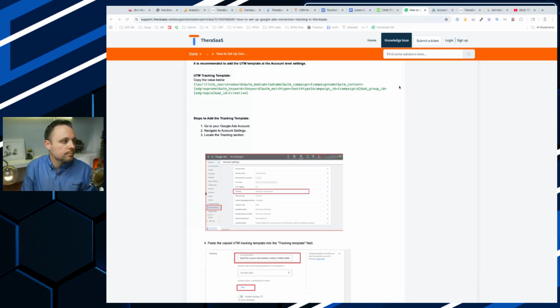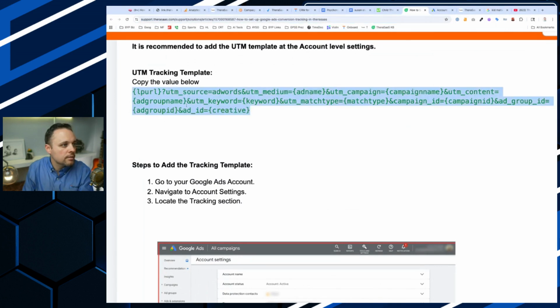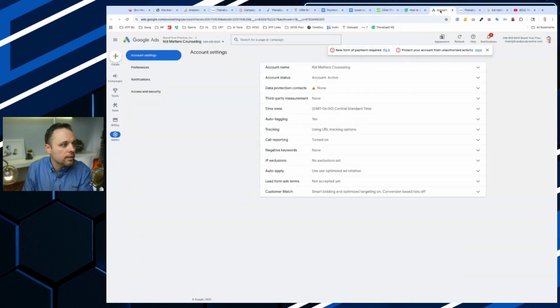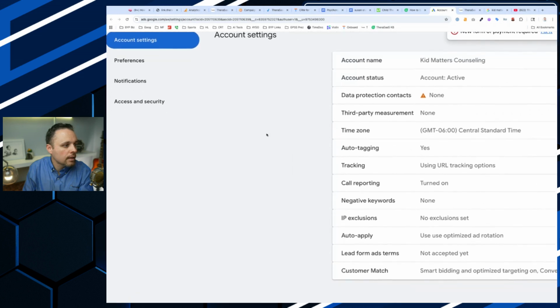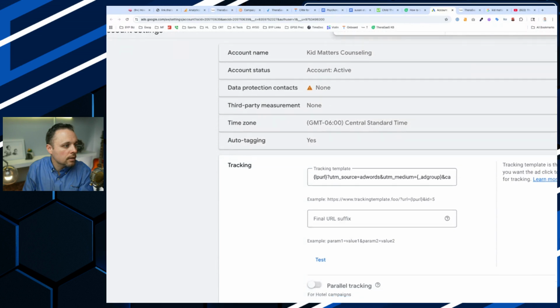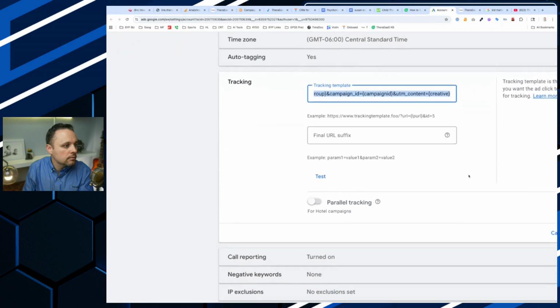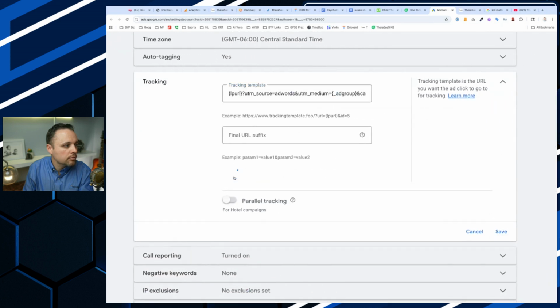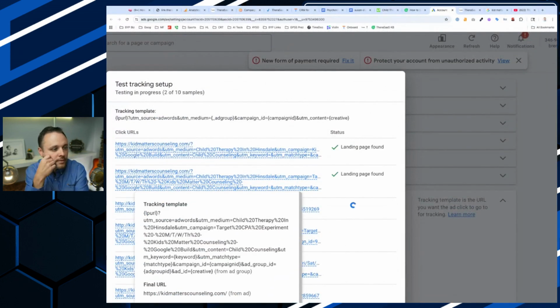Inside there's this UTM tracking template. You need to copy this and paste it. So log into your Google Ads account, go to your admin, go to your account settings up here, and then go to tracking and paste that all in here. Don't forget to hit save, but you can also test it, and it's going to do some landing page testing and things like that.